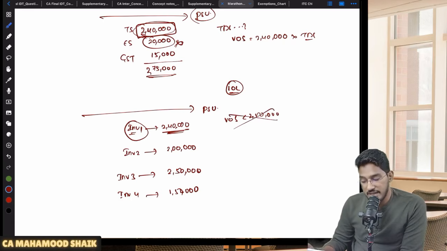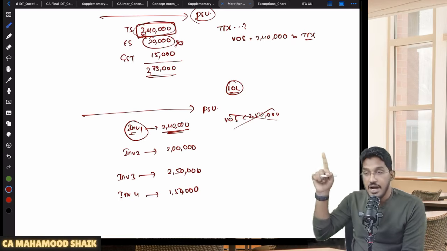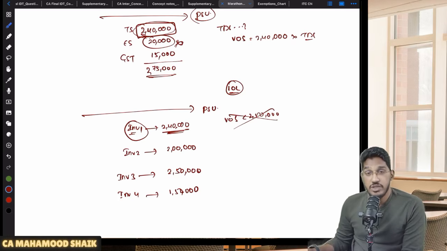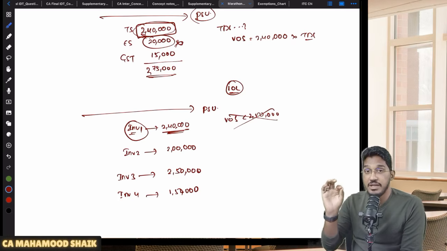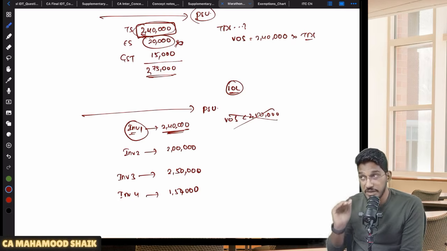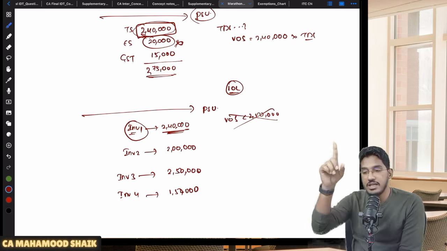Why? Because what they are saying is, they are not asking you to check the invoice value. They are asking you to check the value of taxable supplies under a contract. Under a contract, you might be giving multiple invoices. We will not apply that limit of 2,50,000 rupees for each invoice. We will apply the limit of 2,50,000 rupees for all the invoices under a single contract.